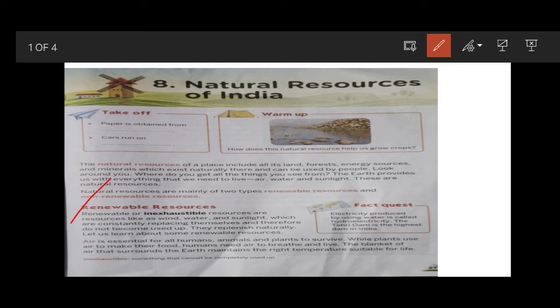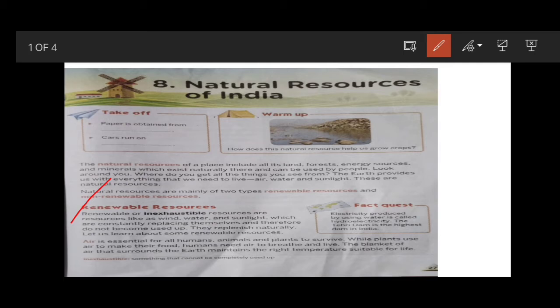While plants use air to make their food, humans need air to breathe and live. The blanket of air that surrounds the earth maintains the right temperature suitable for life. Without air, no living things can survive on this earth.